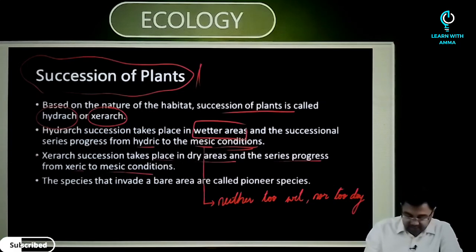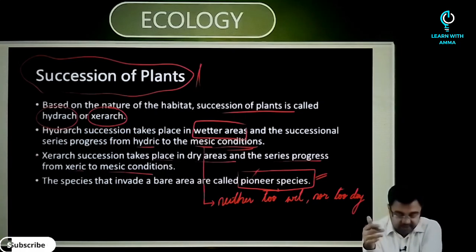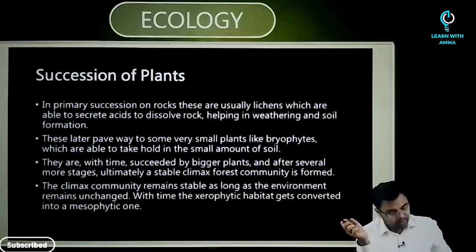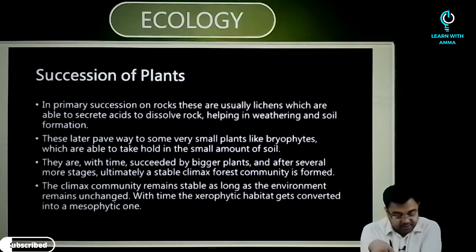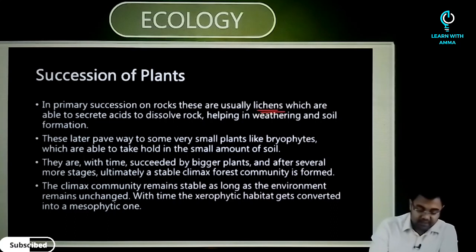The species that invade a bare area are called pioneer species. We just discussed this, that the first species would be called a pioneer species and the last would be called a climax species. Then in primary succession on rocks, these are usually lichens which are able to secrete acids to dissolve rock, helping in weathering and soil formation.